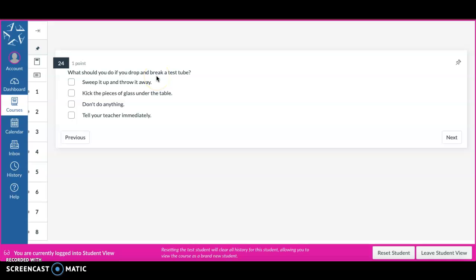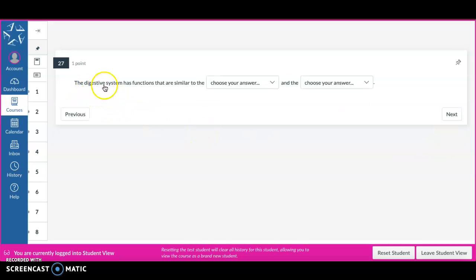What should you do if you break a test tube? Sweep it up and throw it away? Kick the pieces of glass under the table? Don't do anything? Tell your teacher immediately. Blood cells are made in the compact bone, periosteum, marrow, spongy bone.